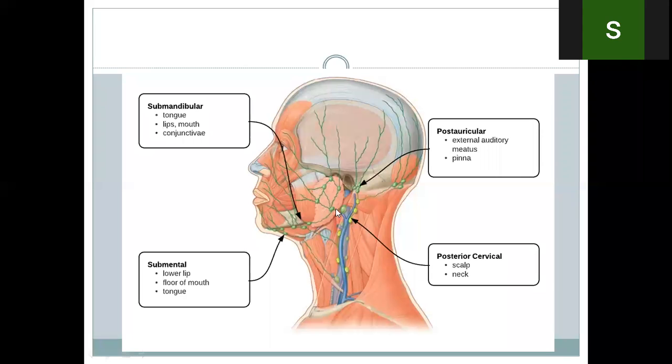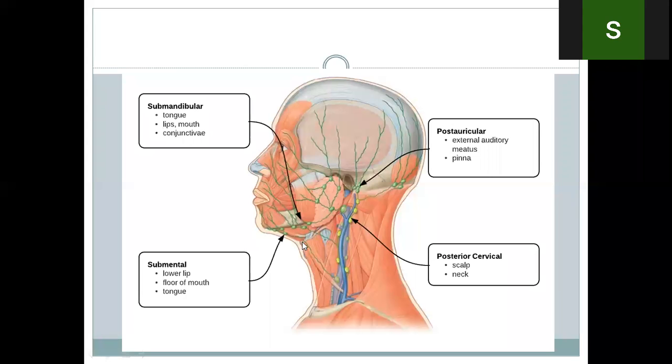This is the posterior auricular, this is the posterior division of the retromandibular vein. So they actually form the external jugular. The nodes along the external jugular are superficial cervical nodes, and these superficial cervical nodes drain the area of the parotid. They also drain the area of the angle of the jaw, the skin over the angle of the jaw, and they also drain the lobule of the ear.